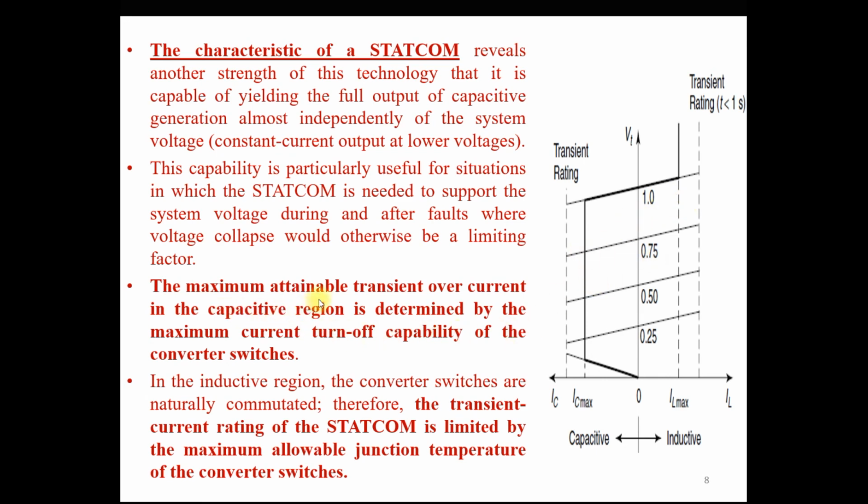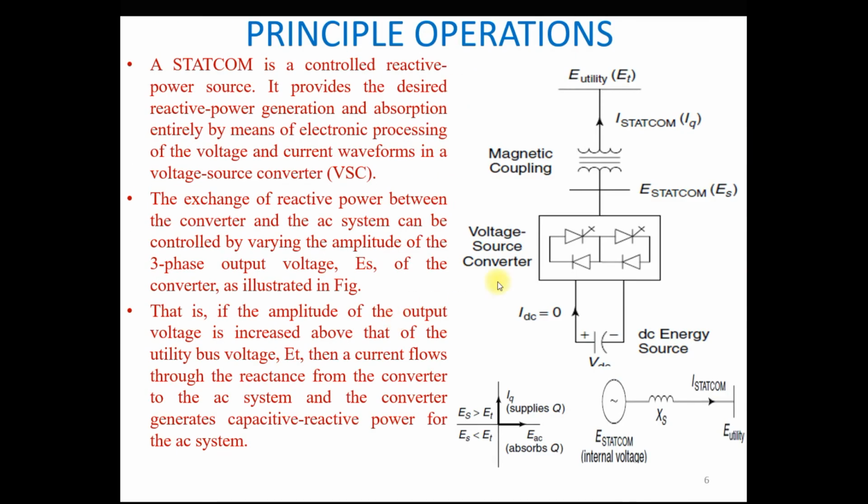The maximum attainable transient overcurrent in the capacitive region is determined by the maximum current turn-off capability of the converter switches. In the voltage source converter, generally we use the GTO or IGBT, because here we require switches which have a turn-off capability.